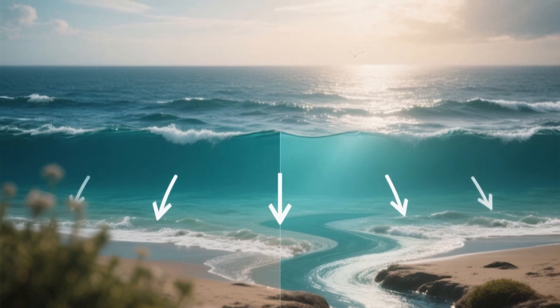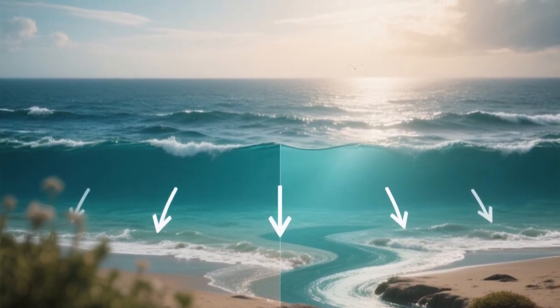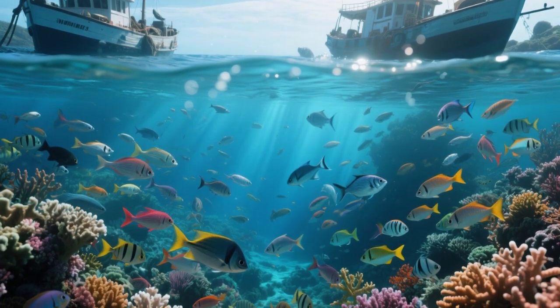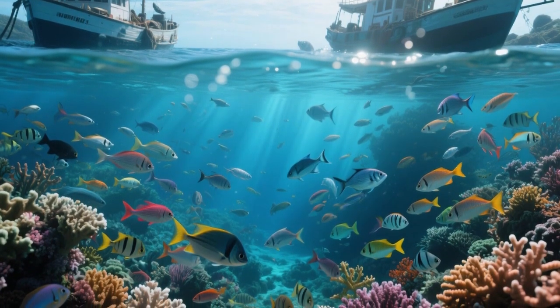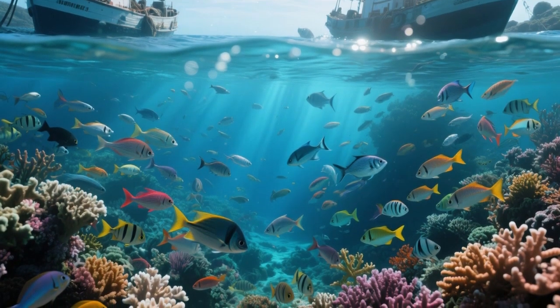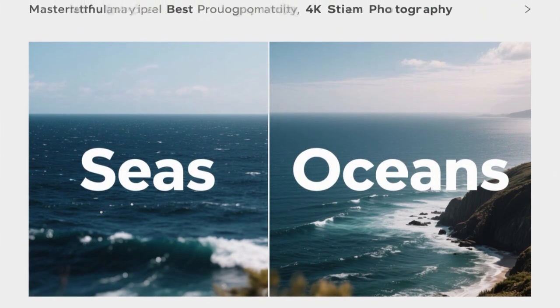Because seas are closer to land, they are usually shallower than oceans and more influenced by rivers, weather, and human activities. This means seas often have higher nutrient levels, making them rich in marine life and important for fishing and trade. Now let's clearly understand the key differences between seas and oceans.